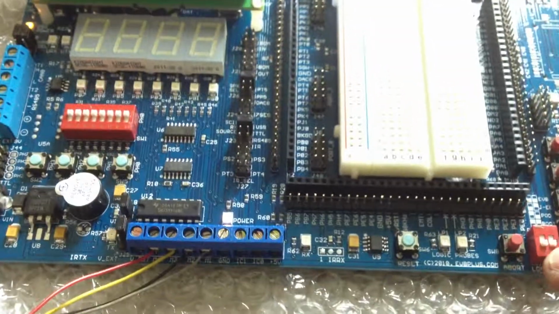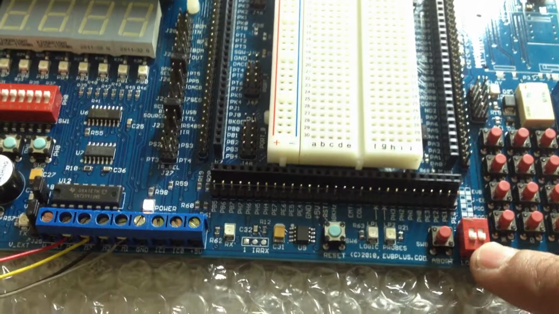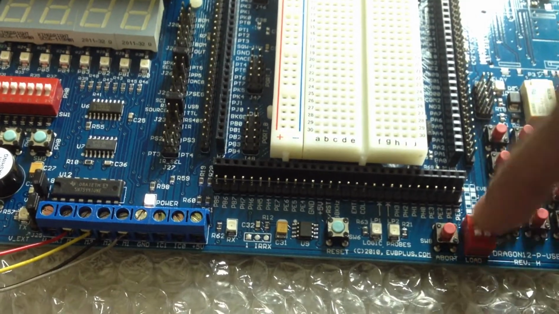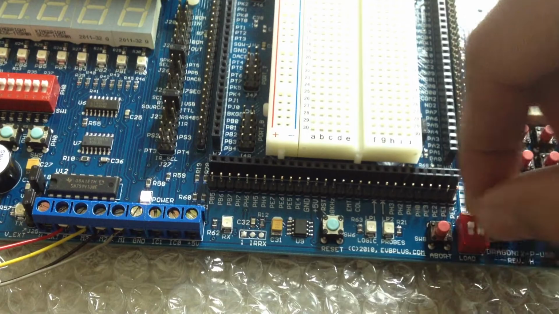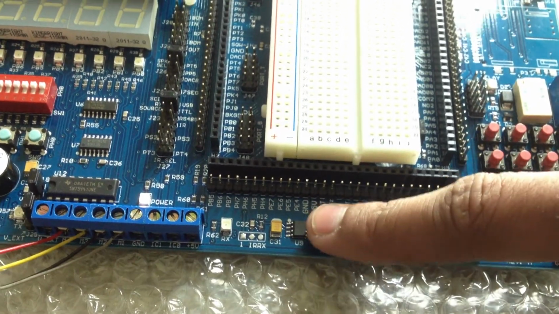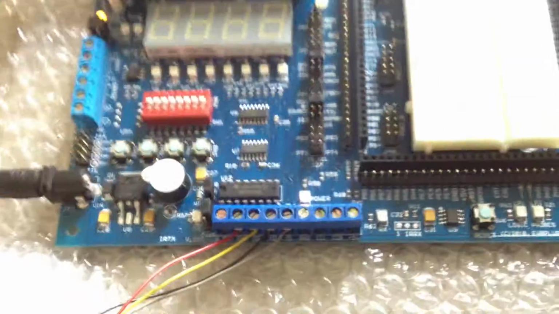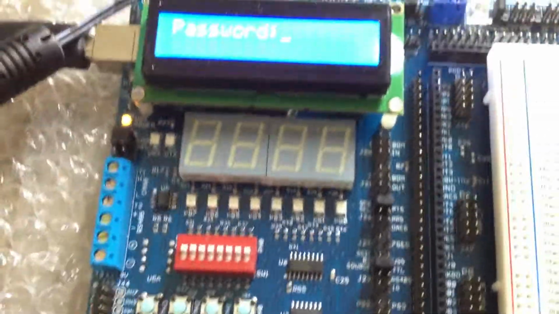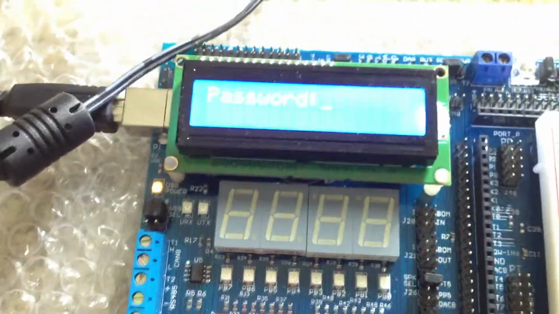So as you can see here, we're pressing the reset button just to be sure. Now it's asking for the password.